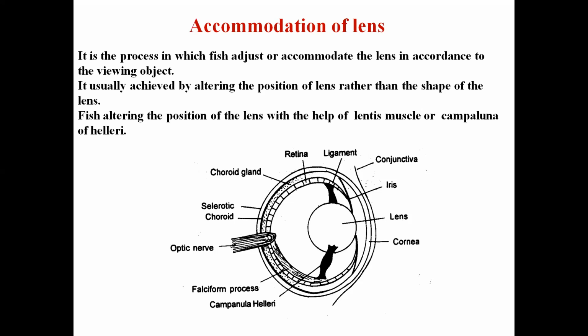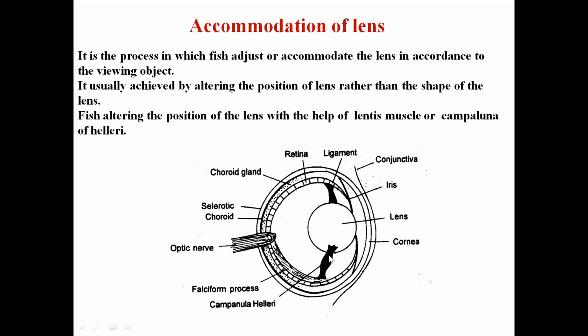But in the fishes, there is no change in the shape of the lens. If a fish has to view any object, different light will be falling on it, so it has to adjust. So fish achieve it simply by changing the position of the lens.